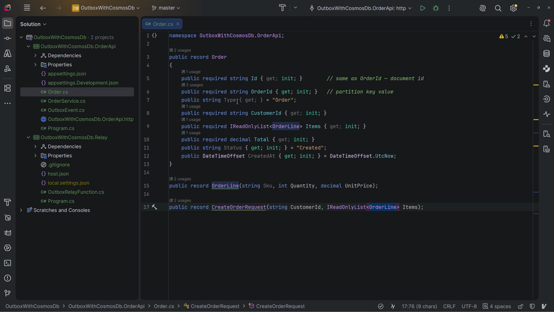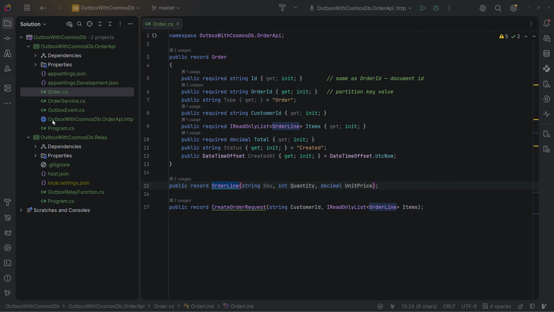For our order documents, we have an ID which we generate, a GUID, and we have our order ID, which is going to be the partition key as we discussed. And the type of this document, we have our customer ID and the order lines, what kind of items this order has. We have the total price, a status, and also the created time.